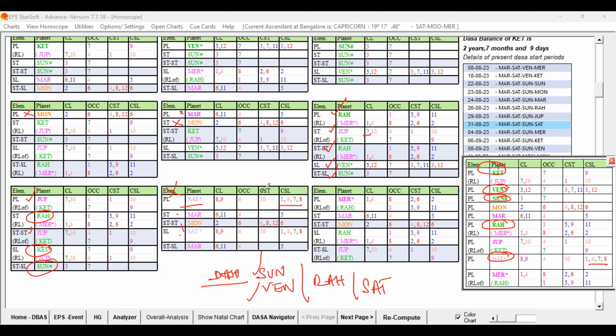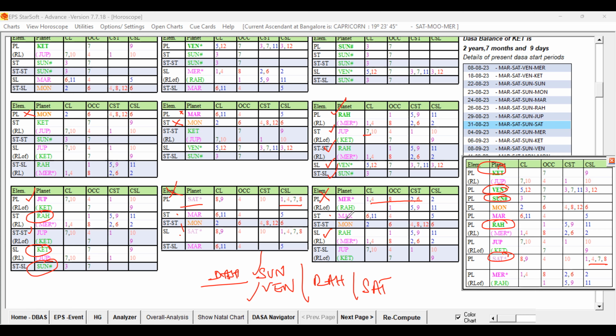We are finding the Bhukti Lord which is strong enough to conduct the event, because the Bhukti Lord should be the strongest one. Mercury planet, not good, and Rahu is okay, but star lord is weak, Mercury is weak. And Sun, Venus, they are all not ruling in the rulers, right? So this is not strong.